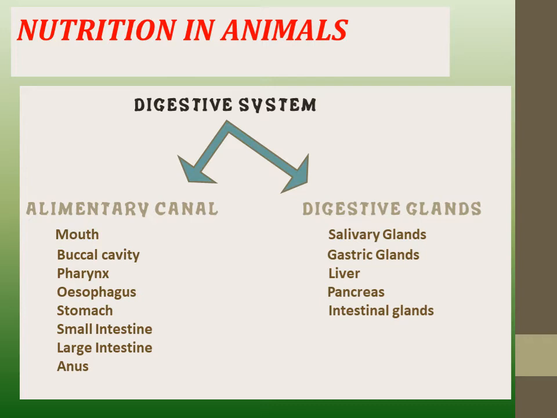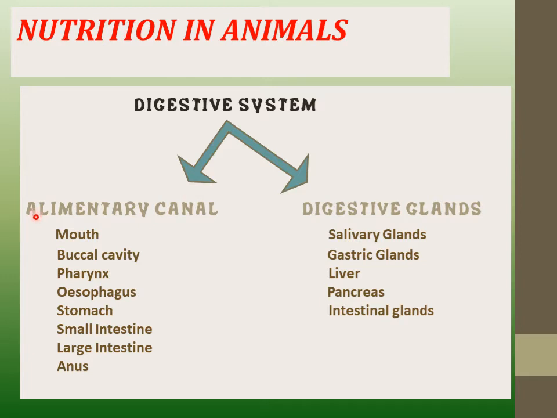So you can see the digestive system can initially be divided into two parts, that is alimentary canal and digestive glands. The digestive system is that system which is responsible for the whole digestion process.